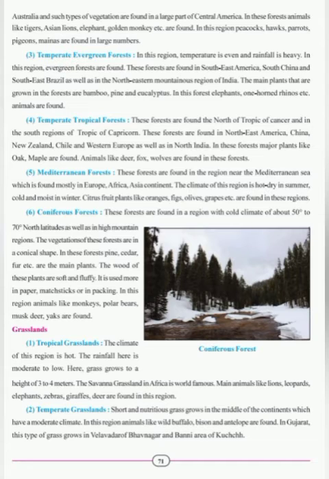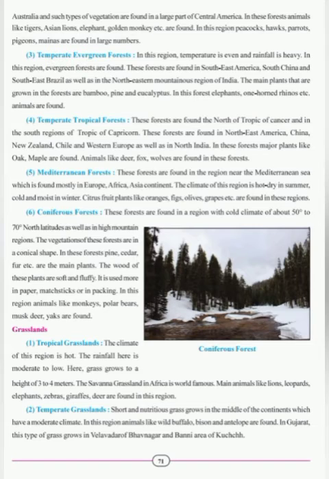Students, Mediterranean forests are found in the regions near the Mediterranean Sea, such as most of Europe, Africa, and Asia. The Mediterranean climate is of special characteristic. Here the summer is longer, dry, and hot, while the winter is short, mild, and humid. So the vegetation here has a peculiar characteristic to conserve humidity for a longer time. Many citrus and juicy fruits like grapes, oranges, mulberry, fig, olive, apple, pear, which is known as naspati, peach, plum, apricot, etc. grow in this region. So this region is also called as region of fruit garden.